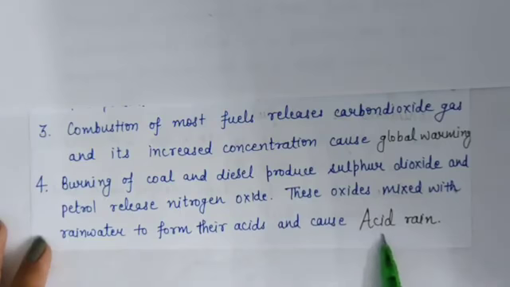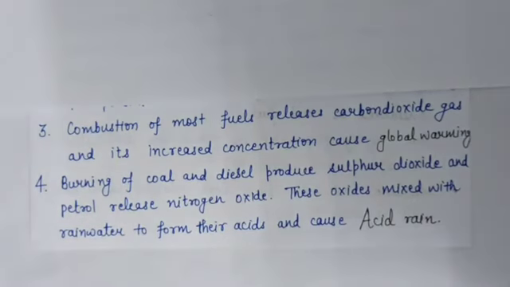So it may cause acid rain. Means we can say that by the burning of fossil fuels, many harmful products are formed, like harmful gases such as carbon monoxide and carbon dioxide.